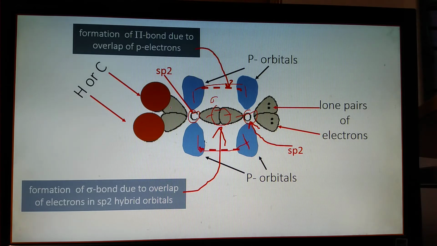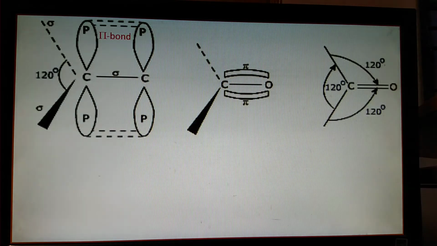And these two sp2 hybridized orbitals overlap with other pure or hybridized systems. Like if there be carbon, then it is sp3, or it may also be sp2 in other cases, in unsaturated carbonyl compounds. This is the molecular orbital picture of the carbonyl group. Rather, it is a simplified picture.